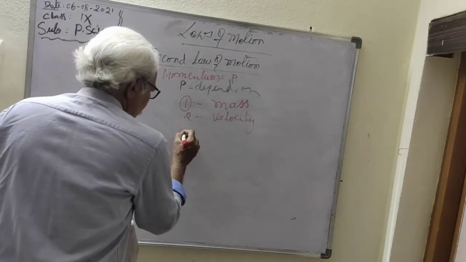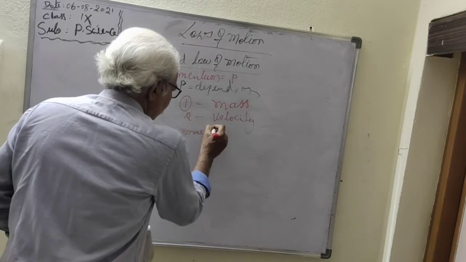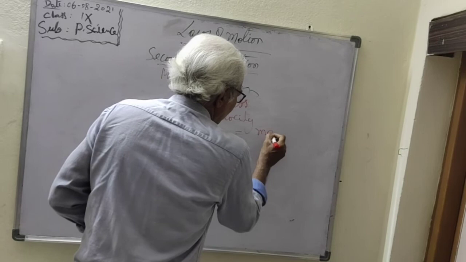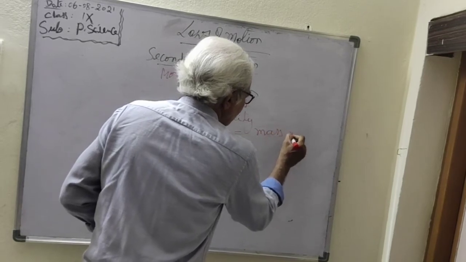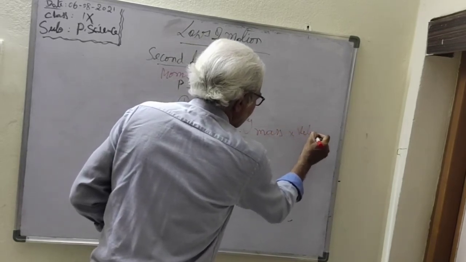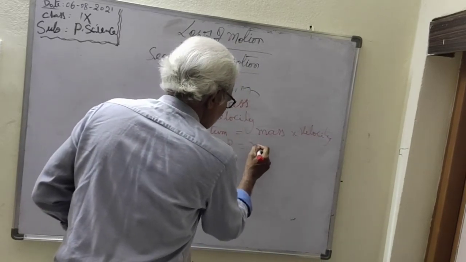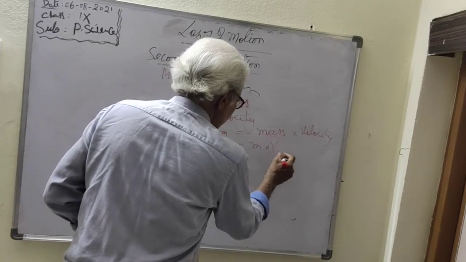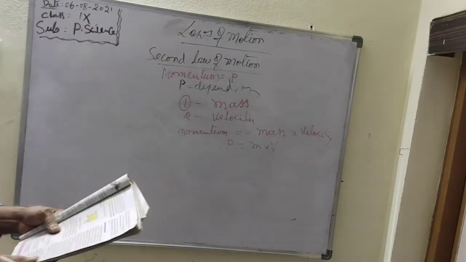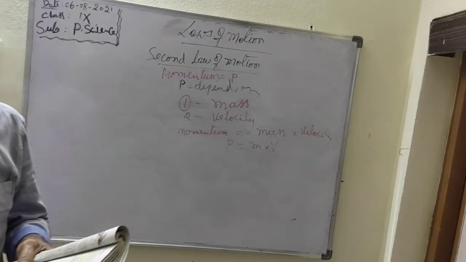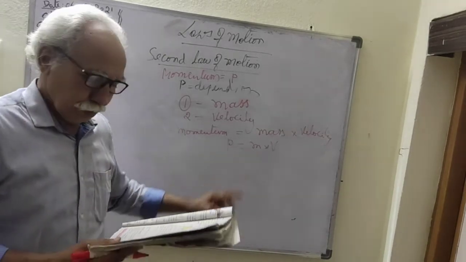So momentum is the product of mass and velocity. This means P is equal to m times v. This is called momentum. So it can be stated as mass in motion. That's why it is called mass in motion.